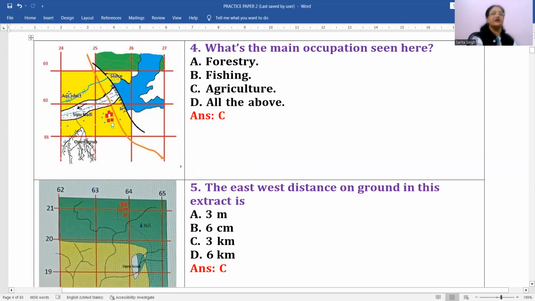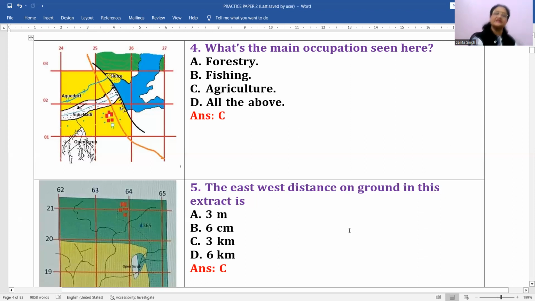Another thing here is the seasonal stream, and there is one more very important point, that is you can find small blue dots are there which is again supporting the presence of agricultural activity in this area, which indicates what? Blue dots means perennial wells. Okay, so all these points indicate the occupation is agriculture. Moreover, contours are very few here, only one contour is crossing, and that means it's a plain surface area, right?